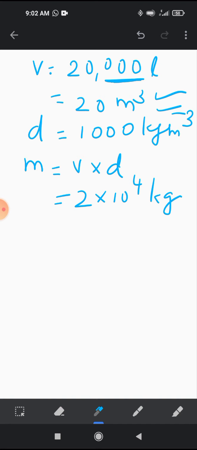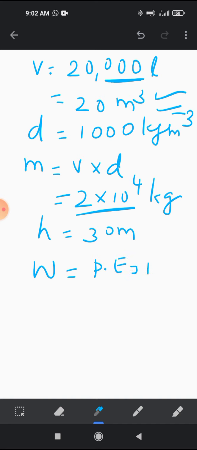And this much mass of water is lifted to a height of 30 meter. So what is the work done? It is equal to the gain in potential energy, that is mgh. M is given, g is given, h is given. Work done you can find out.